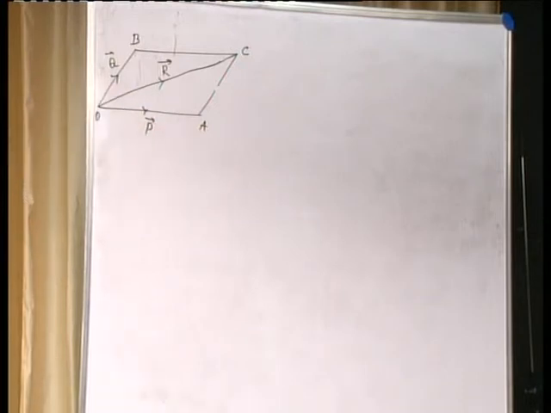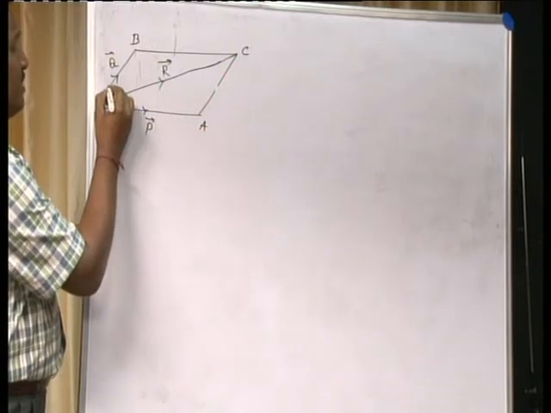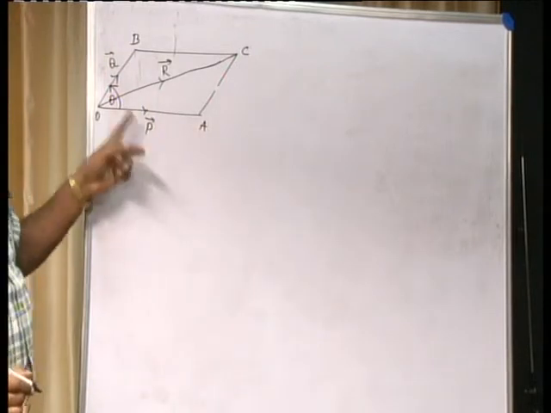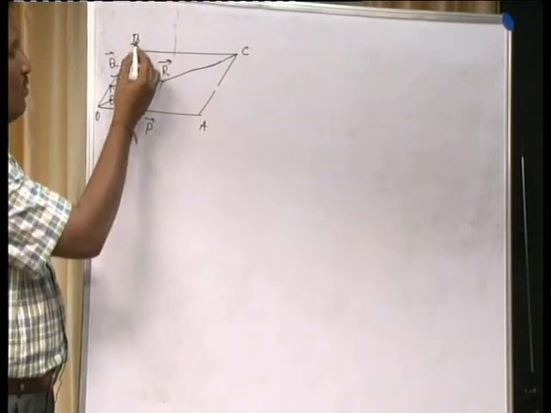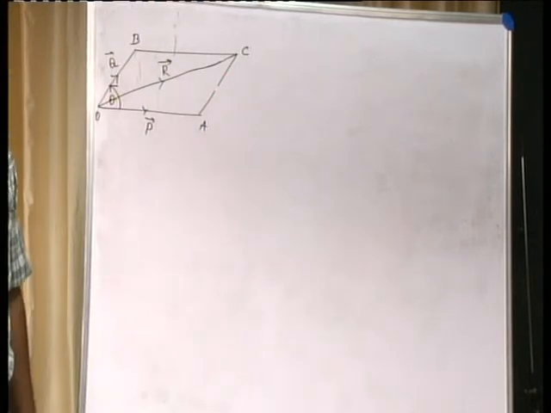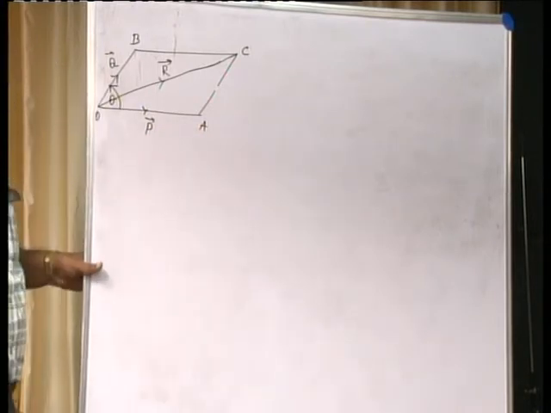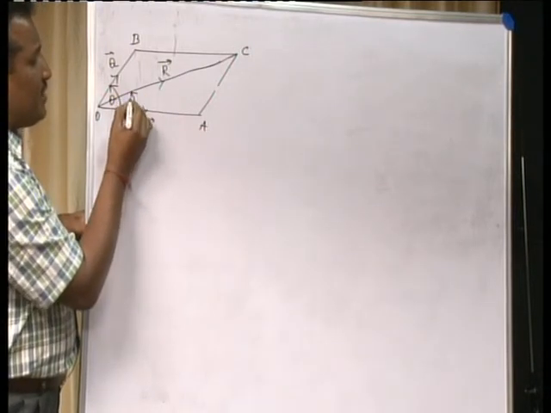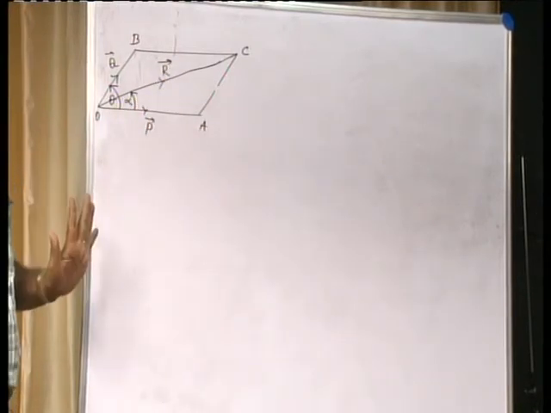through that point. Now let us imagine that the angle of inclination between these two forces, you call it theta. We have two forces P and Q represented by the two adjacent sides OA and OB in the parallelogram OABC as shown in the figure. Let theta be the angle of inclination between the forces P and Q, and alpha be the angle of inclination between the resultant of these two forces and P.